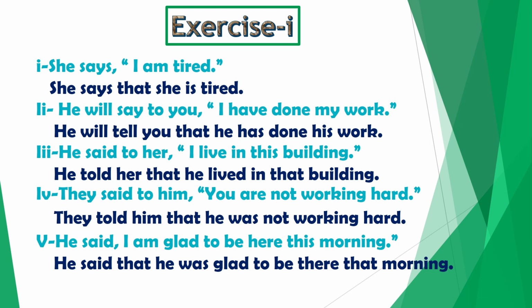Second sentence, he will say to you, I have done my work. Object is present after the reporting verb. So say to changes into tell. He will tell you. We remove commas and put that as a conjunction. I, pronoun of first person. Pronouns of first person change according to the subject. What is the subject over here? He. So I becomes he.